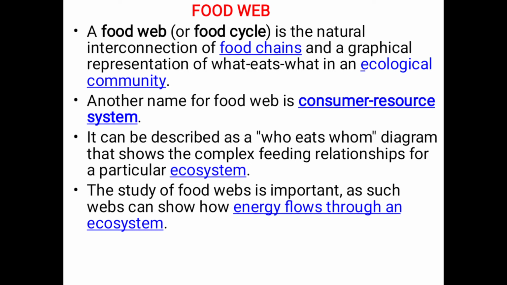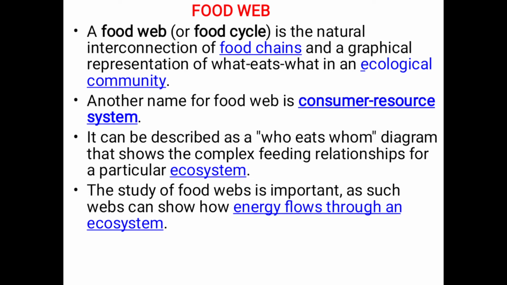So here the food web is also called the food cycle, or the consumer resource system. Food web means the natural interconnection of the food chains, and the graphical representation of what eats what in an ecosystem is known as a food web.